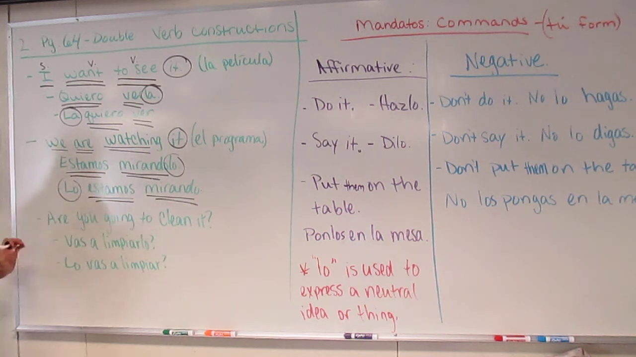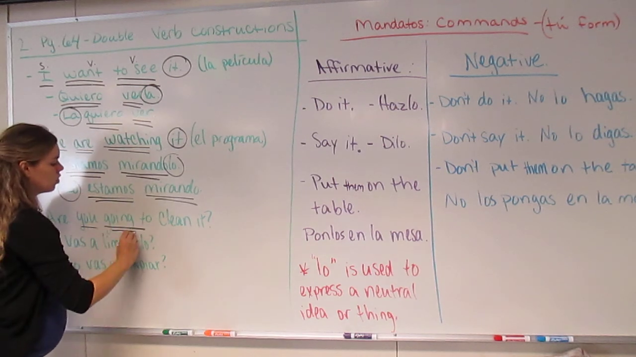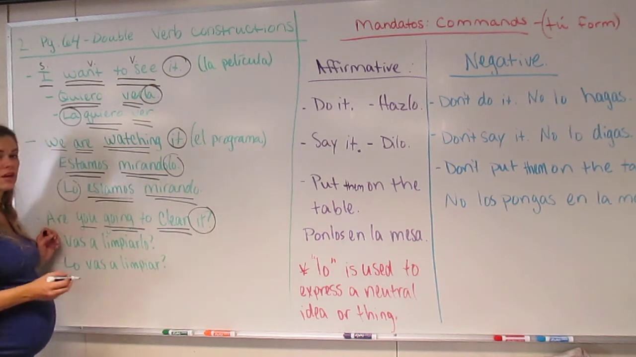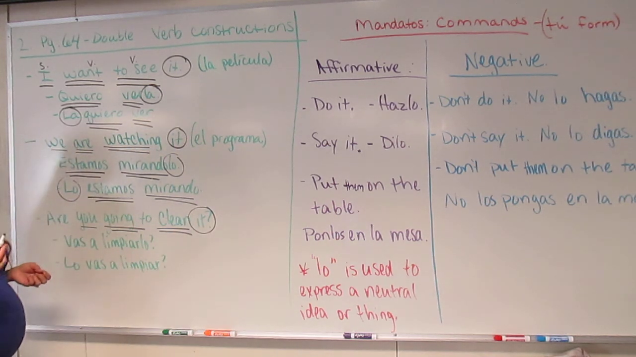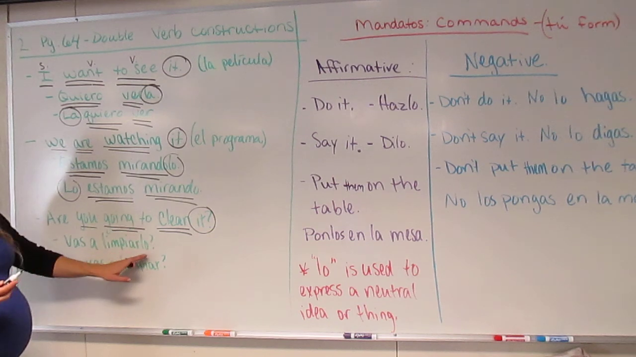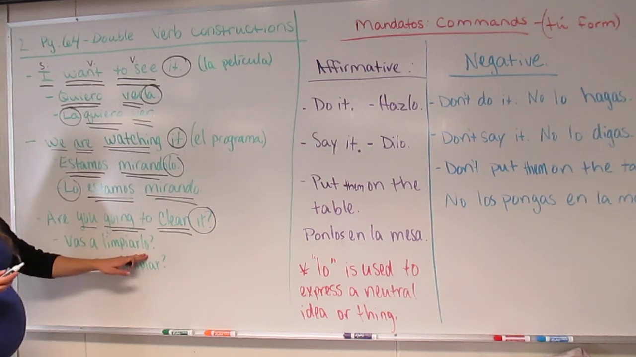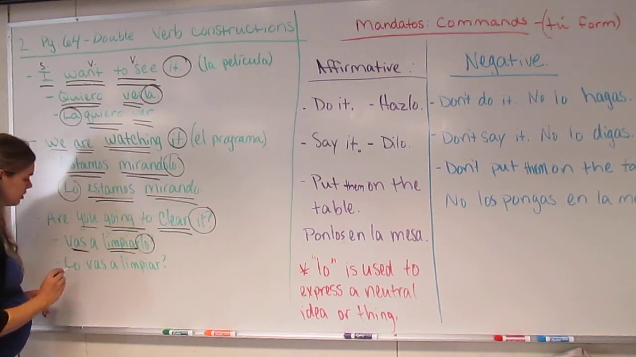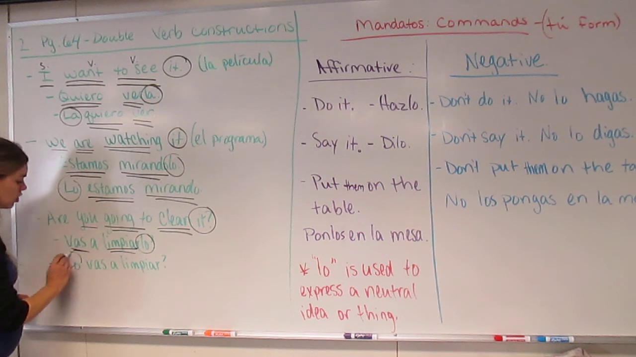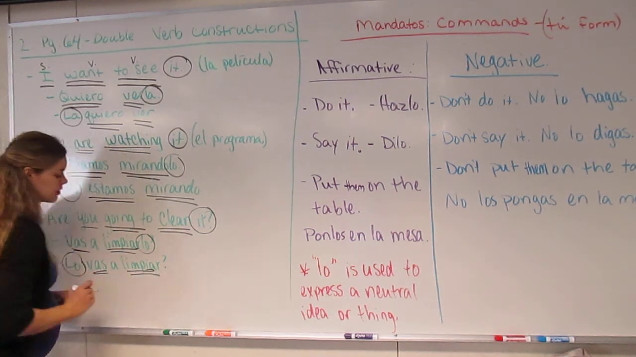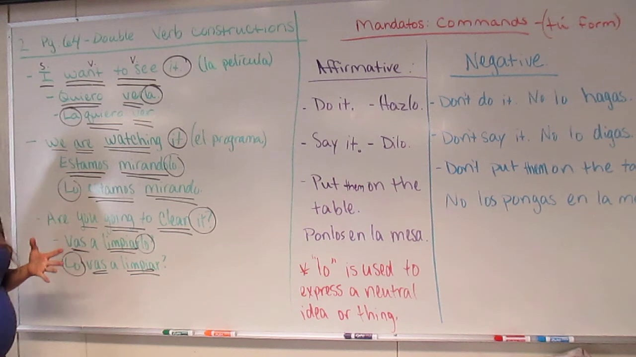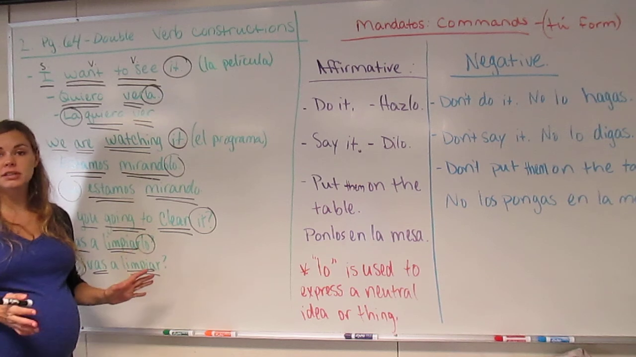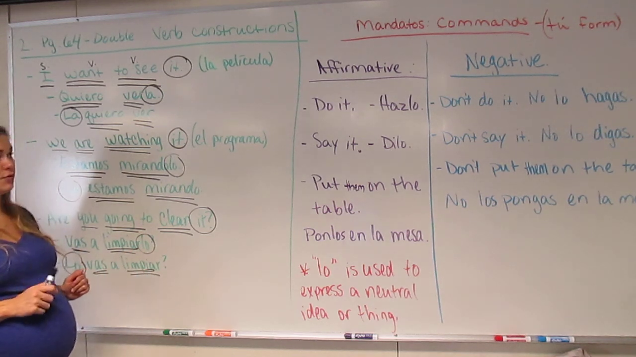Are you going to clean it? You as a subject, going to, clean, both are verbs. Let's say we're talking about el dormitorio, which is going to be masculine. Vas a limpiarlo. You see that it's attached to the second verb. Here's our verbs, here's our direct object. Or you can switch it and say lo vas a limpiar. Whichever one comes easiest for you is the one you should use on your tests or on quizzes. Either one will be perfectly acceptable. There is no particular way that I would have you do it.